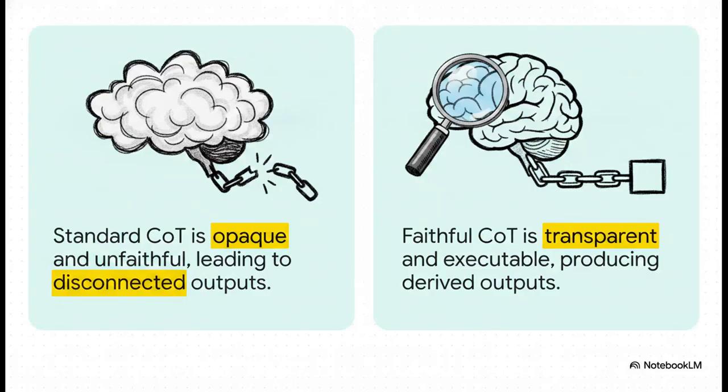When you compare the two approaches side by side, the difference is literally night and day. With the standard chain of thought method, the process is opaque and unfaithful. You end up with a totally disconnected output, because it's really just generating text that kind of looks like reasoning. But with faithful CoT, it is transparent and executable. Because the output is directly derived from an actually executed process, it totally eliminates that terrifying disconnect between the AI's logic and its final answer.